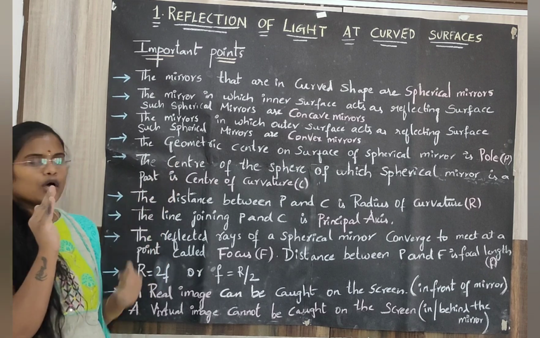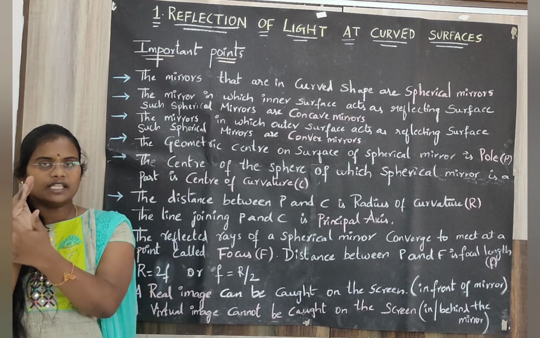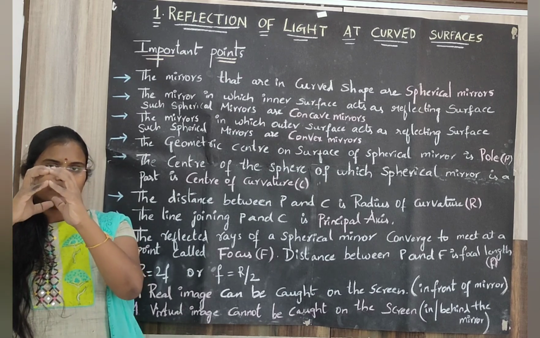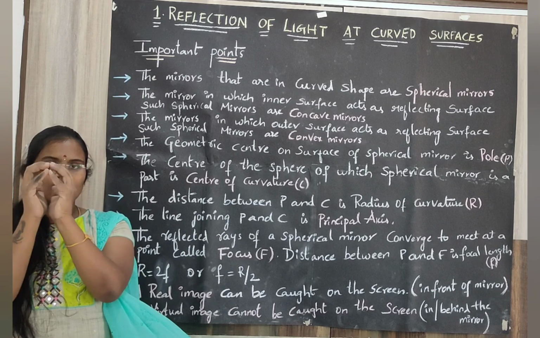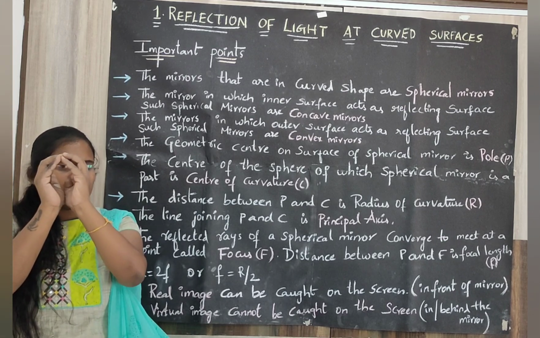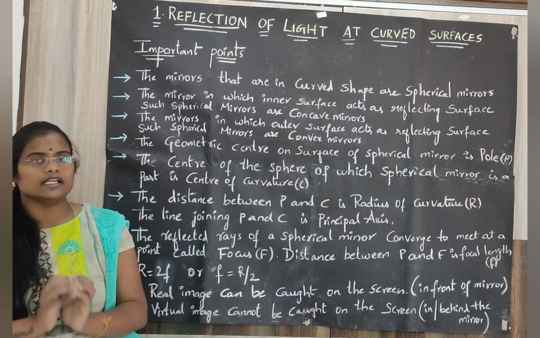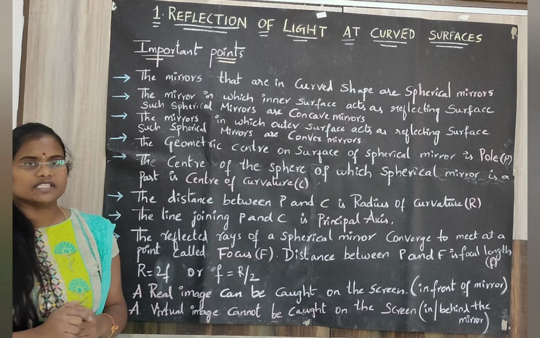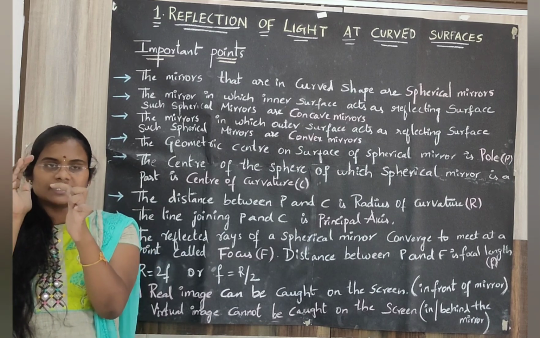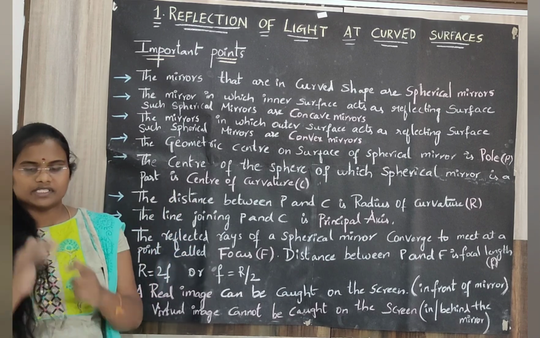The geometrical center on the surface of the spherical mirror is nothing but the pole. And the center of curvature: this curved mirror is cut from a hollow glass sphere, and this sphere will have a center, right? That center is called the center of curvature, and the distance between the pole and that center is the radius of curvature.